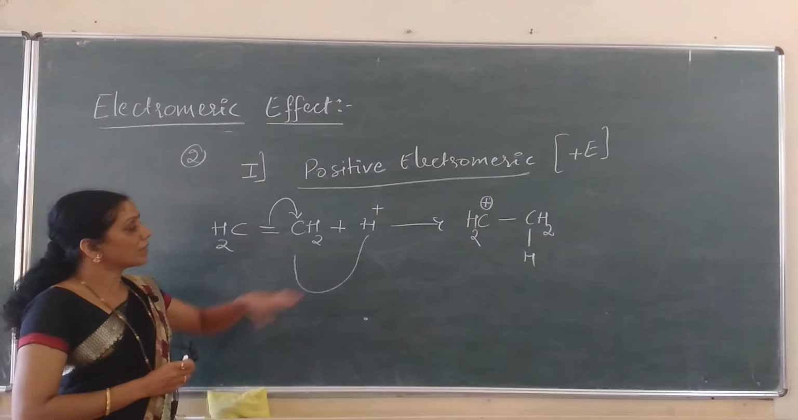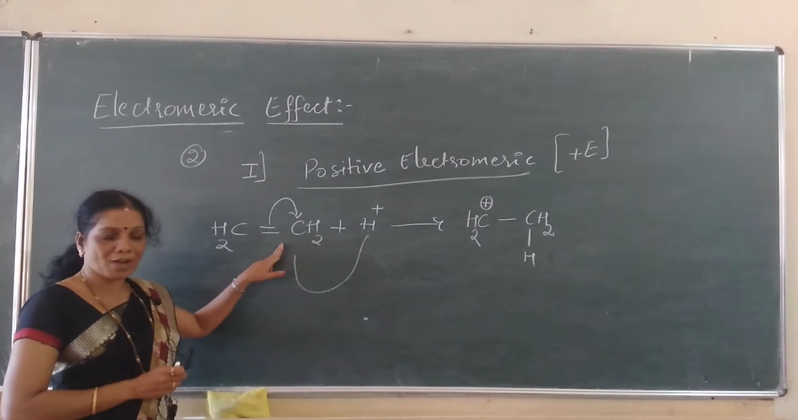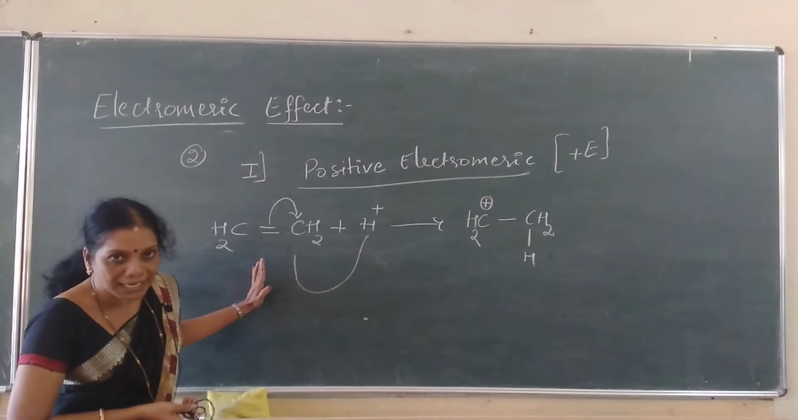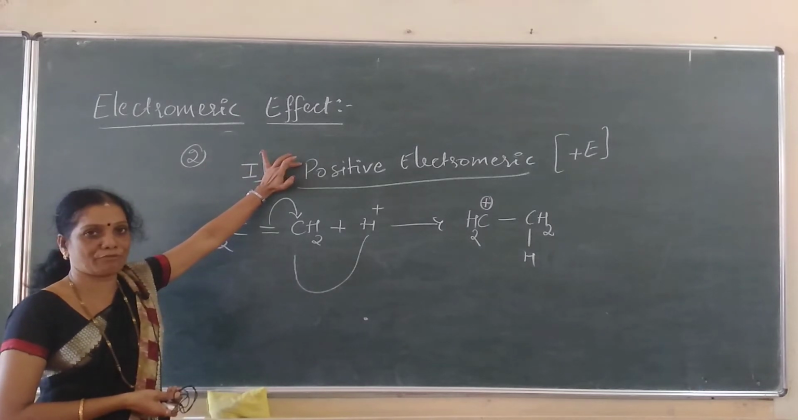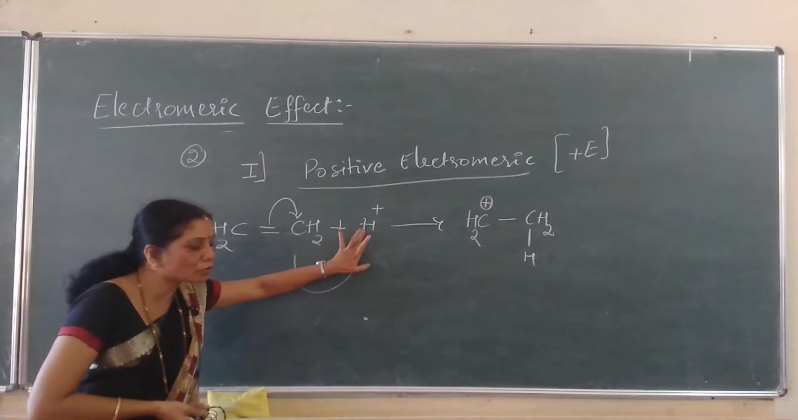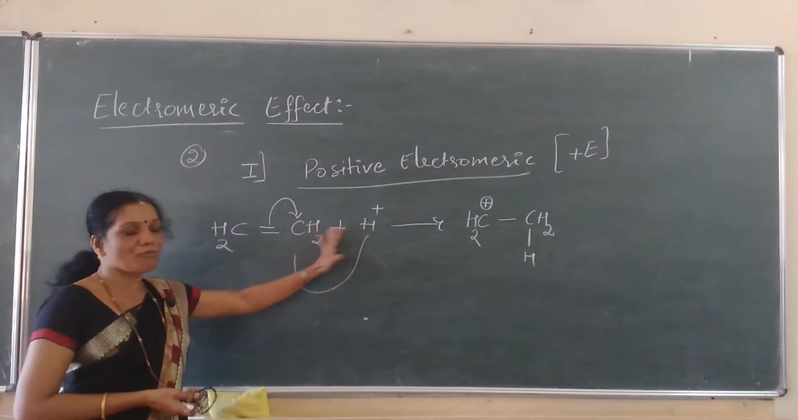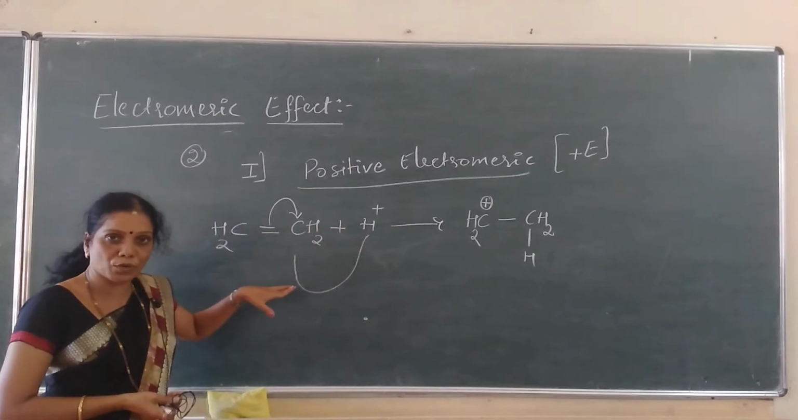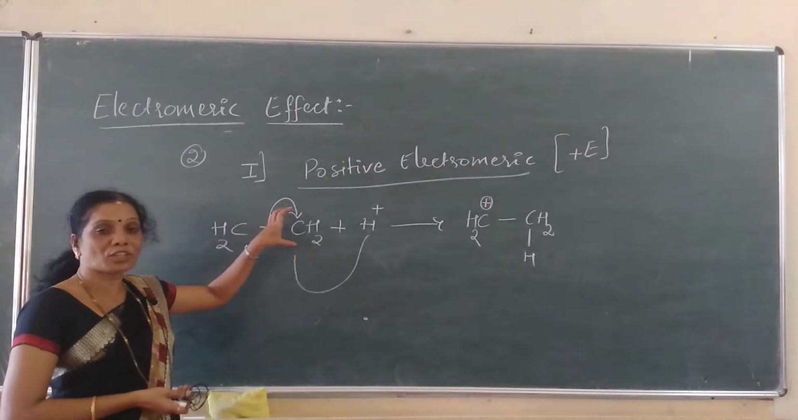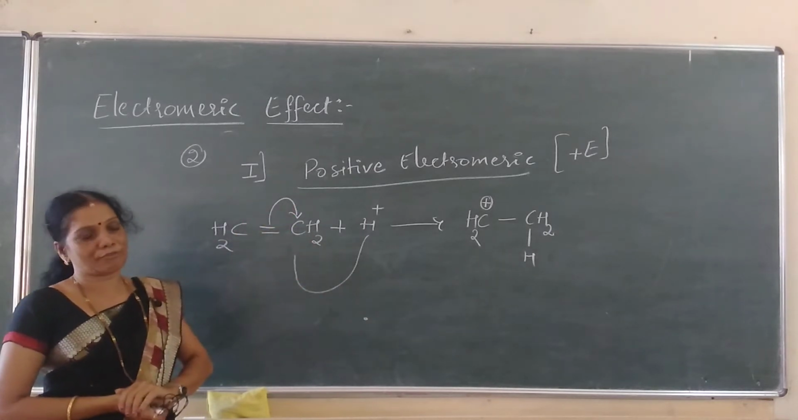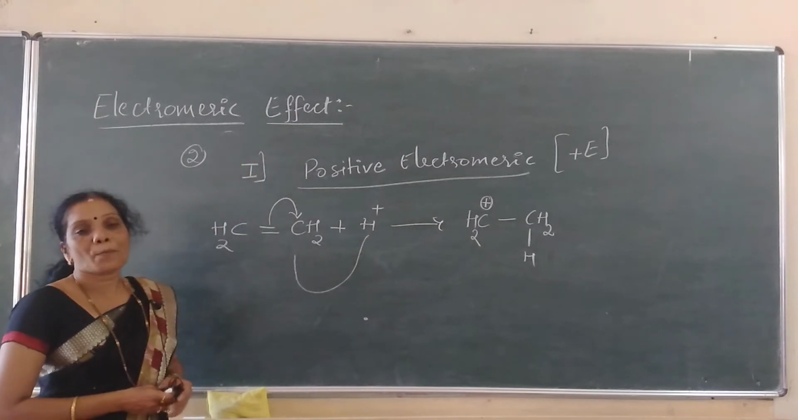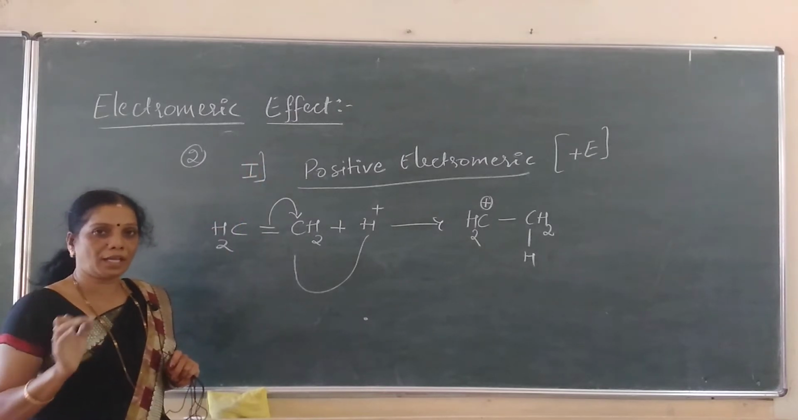That means if the attack is by the electrophile, it is always called what? Positive electromagnetic effect. Understood? Attack by the electrophile means always that electrophile attaches to the electron rich center only. Hence, to get an electron rich center, transfer has to take place to that atom itself. That is called as a positive electromagnetic effect.